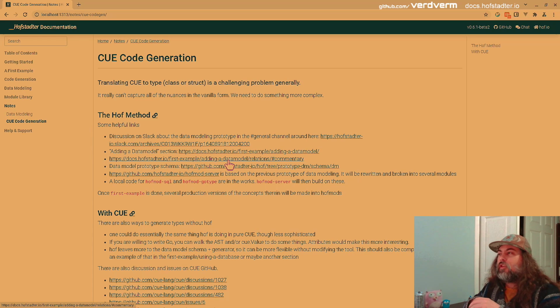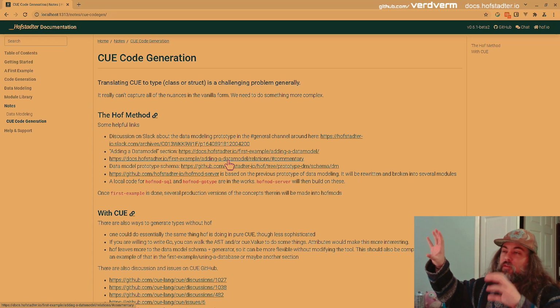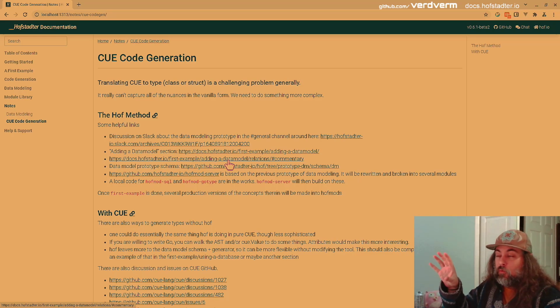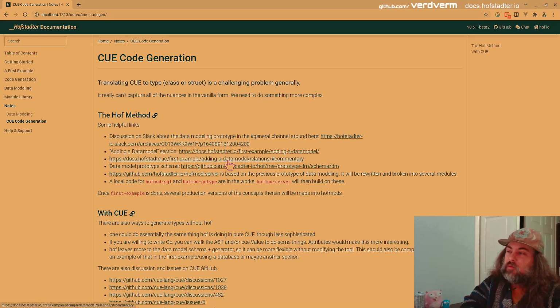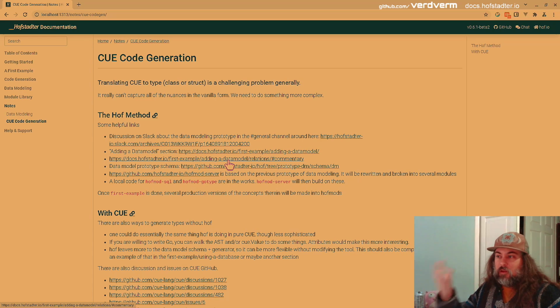And so with Hoff, the core thing has been to remove the schemas from the tool, so you don't have to modify the Hoff CLI and the command line tool to make new schemas and data models and combine them in interesting ways and make modules. And on the same side, you could do the same thing with generators. How you turn a schema into a Go type isn't defined in Hoff itself. It's defined in the things Hoff reads. So you, as somebody who wants to use Hoff, have a ton of flexibility on both sides of that: how you set up what a user can write, and then how you turn what a user wrote into code the user wants to run.